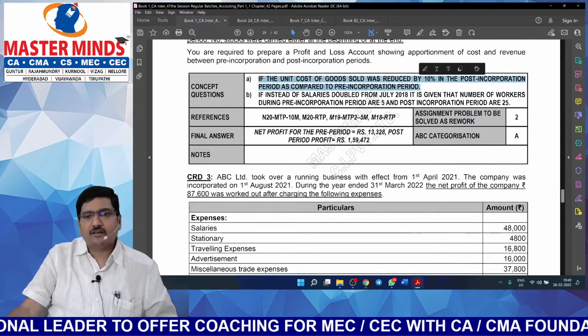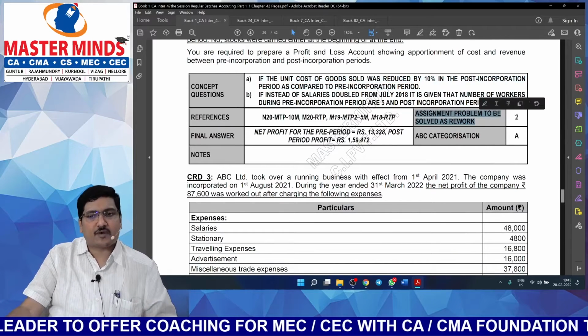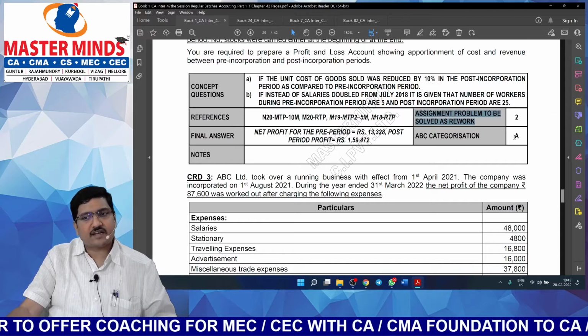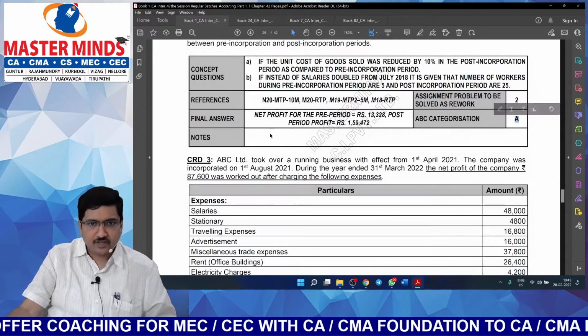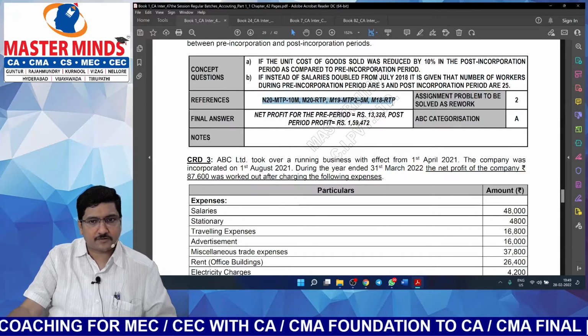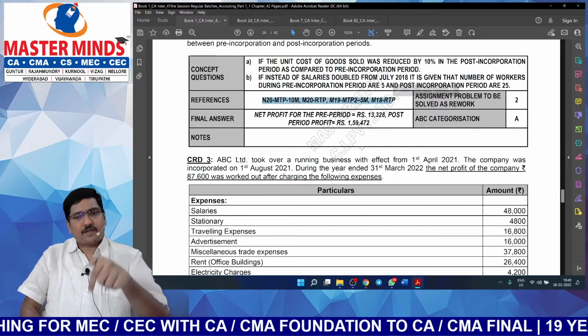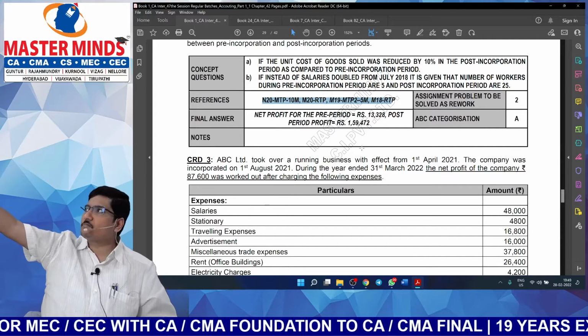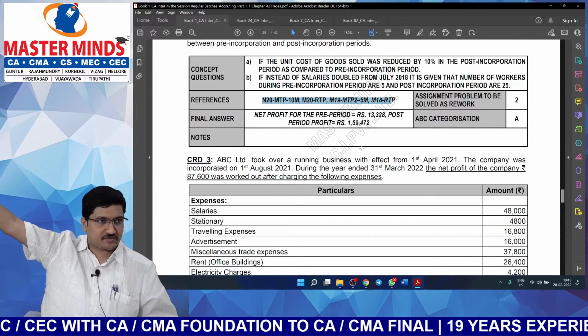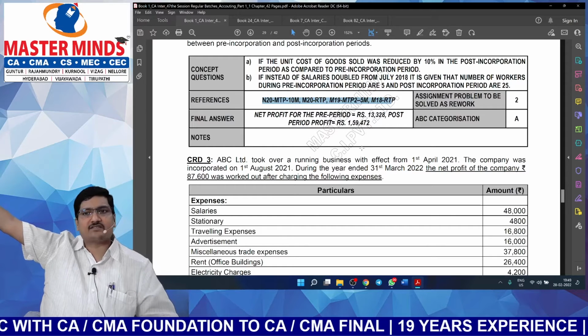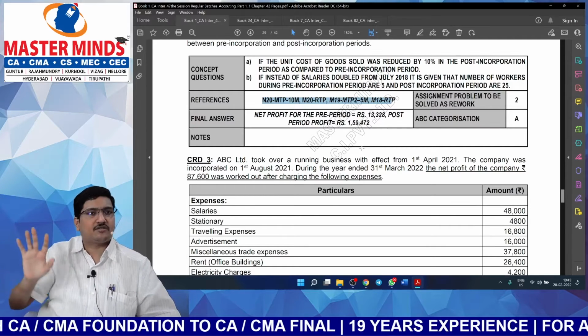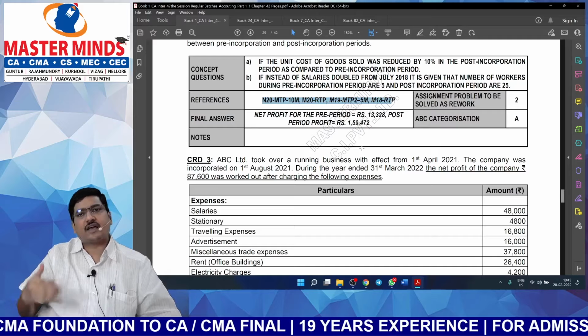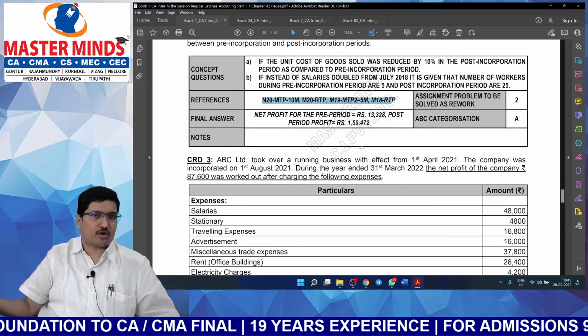Here you can see for a corresponding CRD problem, there is one assignment problem. What is the ABC categorization? Category A. So have you seen the references? If you don't prepare from this material, you are supposed to prepare 4 different problems. Actually, all those 4 problems are exactly the same, just the amounts change. Now tell me, is your time going to get saved or not?